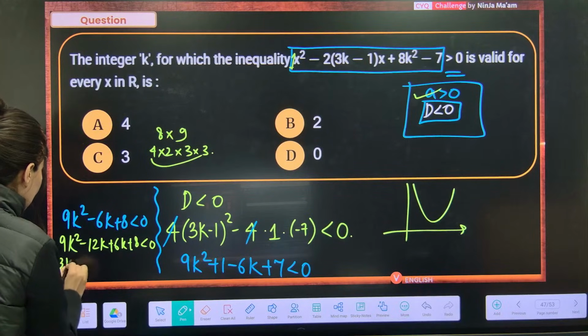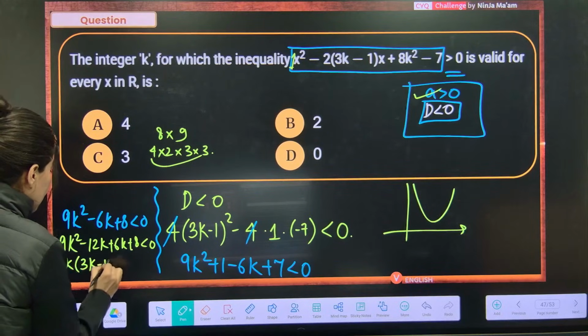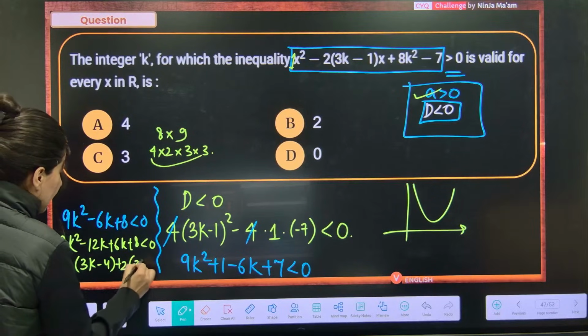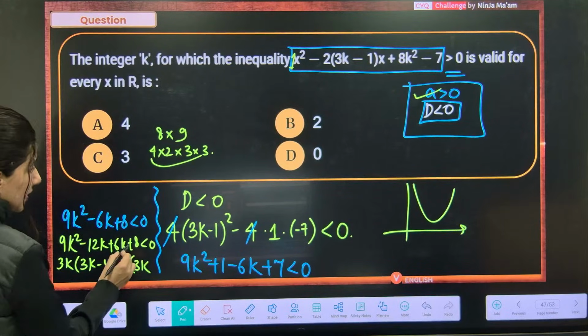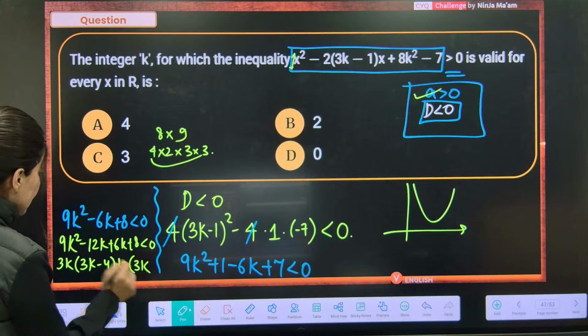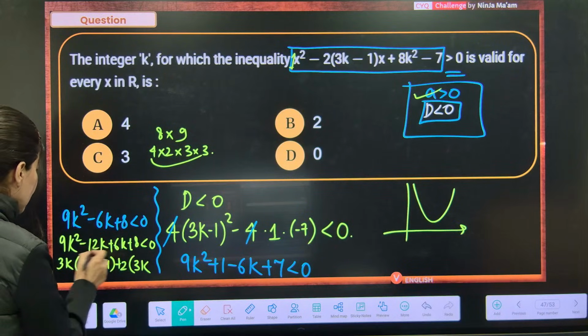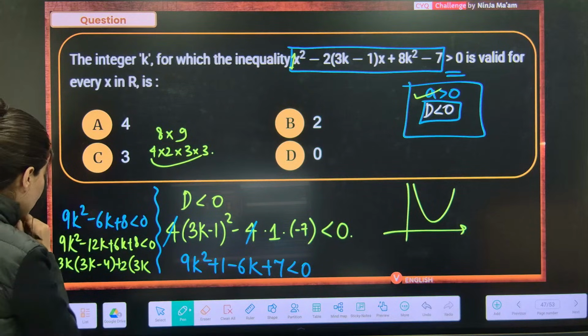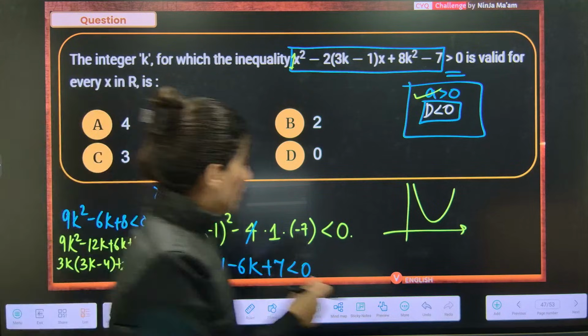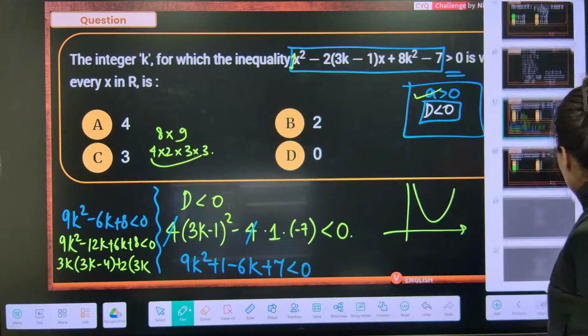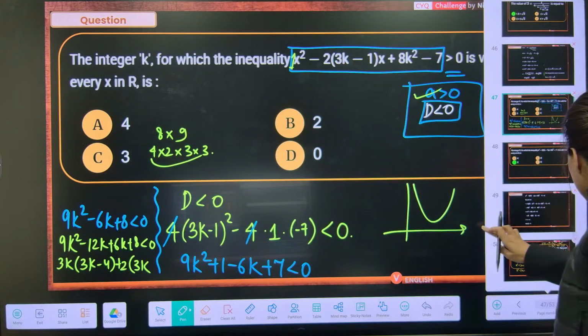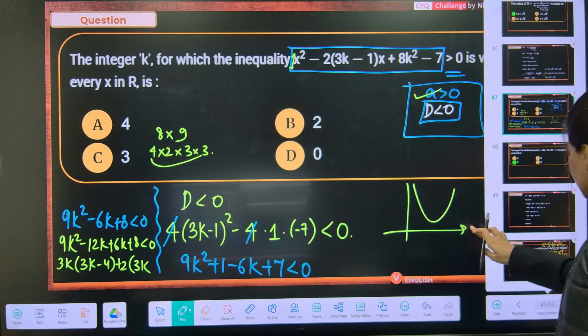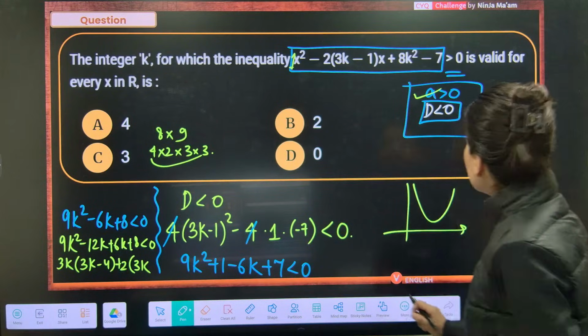Okay, so 3k, if I'm going to take common, 3k minus 4 plus 2. 3k, this is 1 plus this. Okay, so minus 12, this is negative, this is positive. Okay, no, I don't think that this is going to be a thing. This is not how it's going to be split. K square minus, oops.